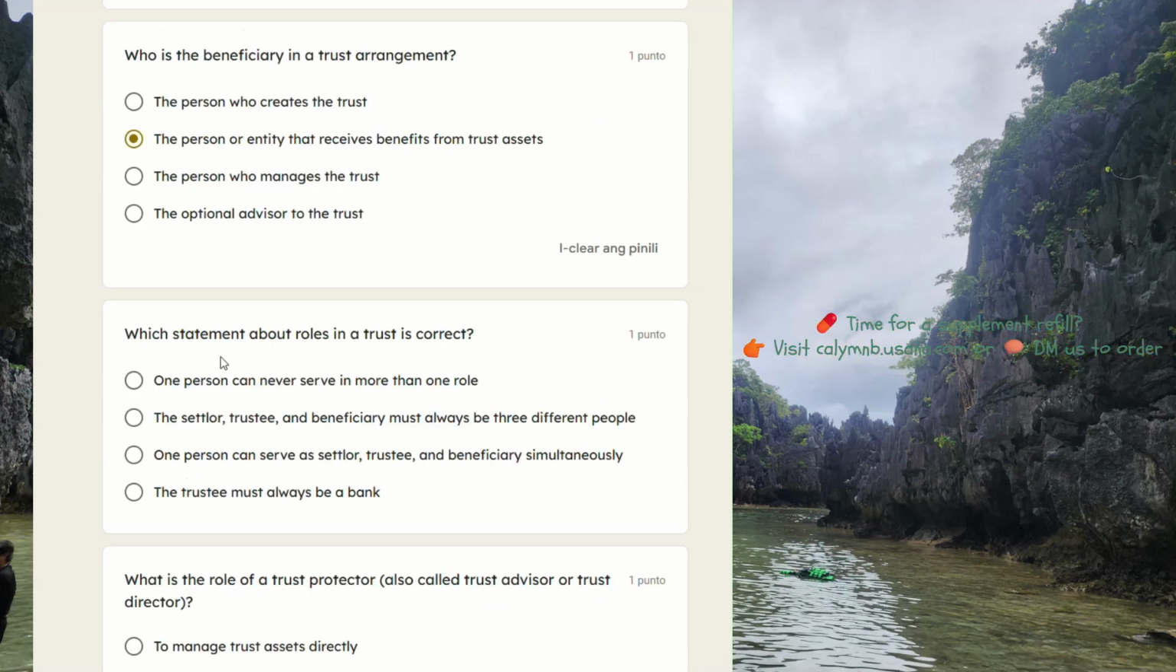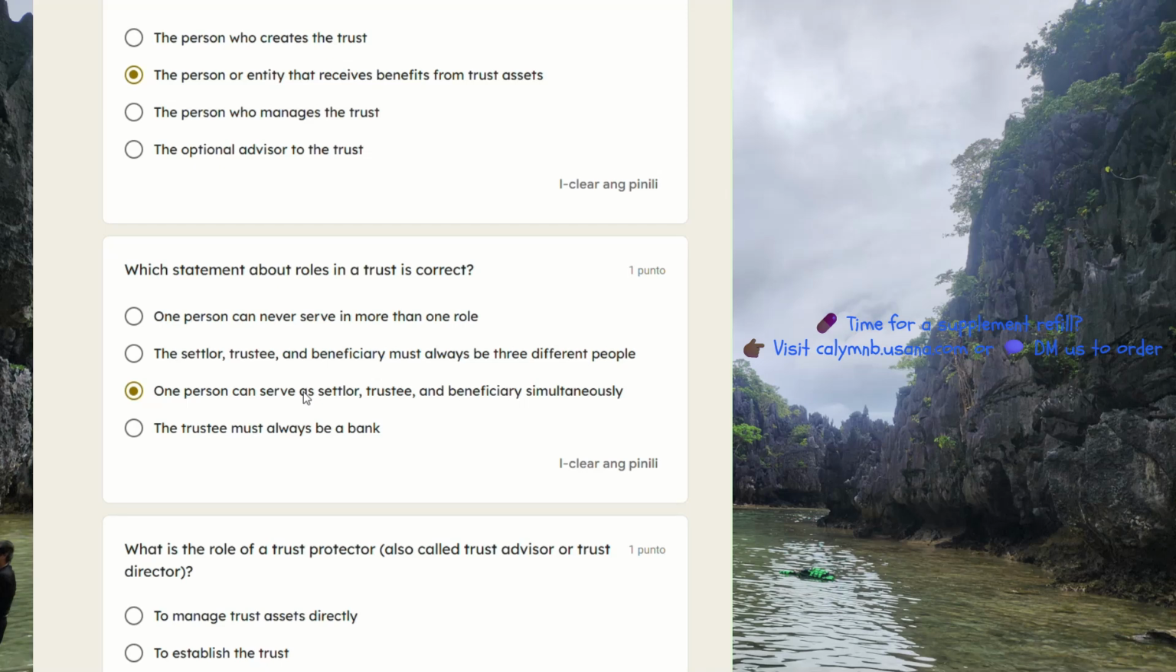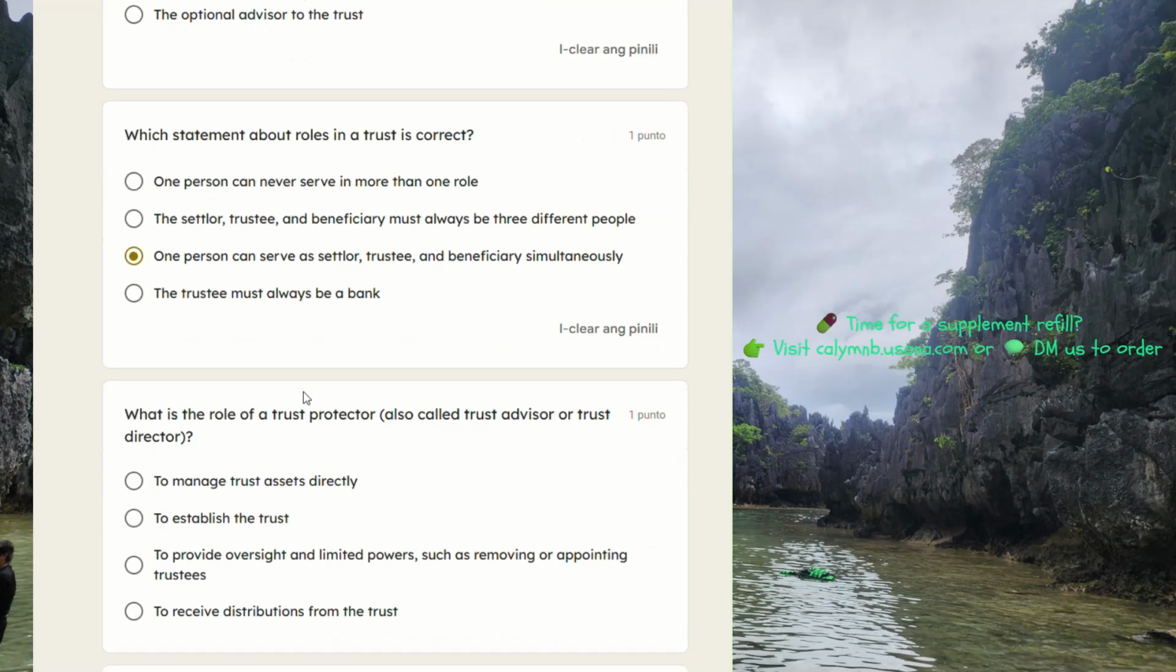Which statement about roles in a trust is correct? One person can never serve in more than one role. The settlor, trustee, and beneficiary must always be three different people. One person can serve as settlor, trustee, and beneficiary simultaneously. That's the answer. The trustee must always be a bank.